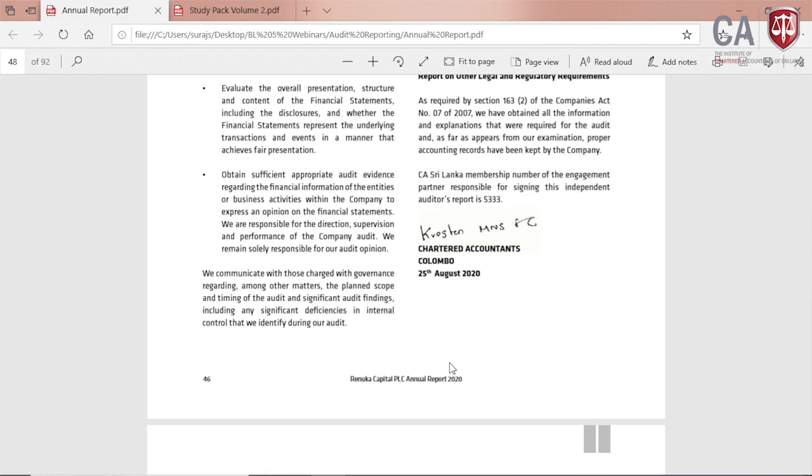Number 8, auditor's responsibilities. Number 9, other reporting responsibilities. Number 10, membership number. Number 11, signature. Number 12, address. Number 13, date.